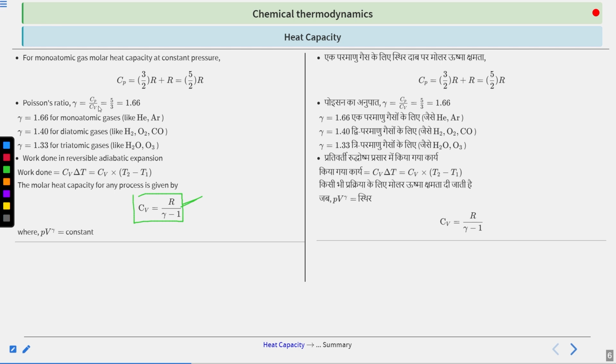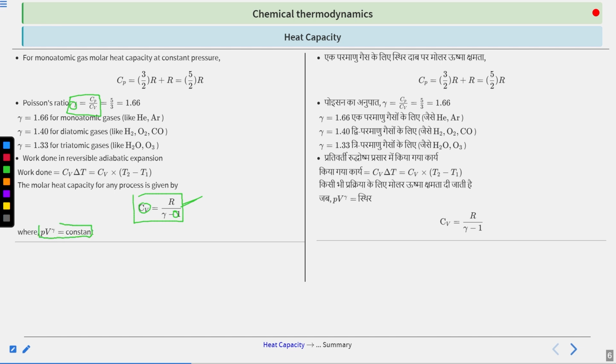You know these two equations: Cp by Cv equals gamma, and Cp minus Cv equals R. From this, you can derive it easily. Clear? So how will you get it? If you multiply Cv by gamma, what do you get? Cv times Cp by Cv, the Cv and Cv cancel out, and you get Cp. And Cv multiplied by 1 gives you Cv. That means Cp minus Cv equals R. Take Cv common from there, substitute Cp by Cv times gamma, and you will get your equation. Clear? Now this is true for adiabatic processes.